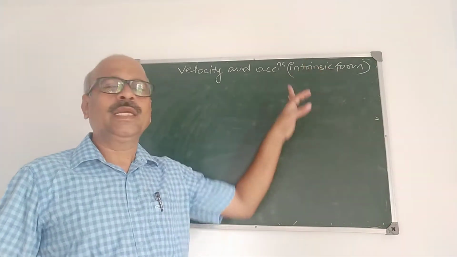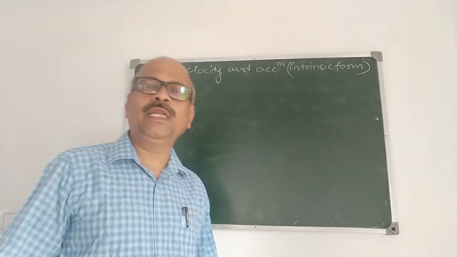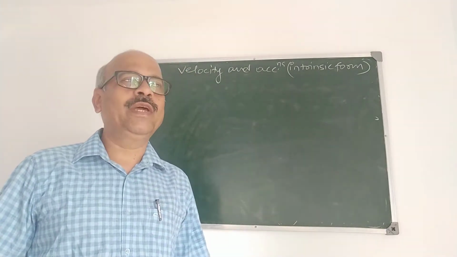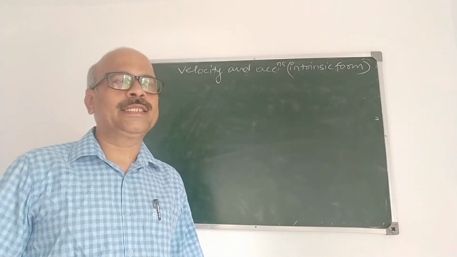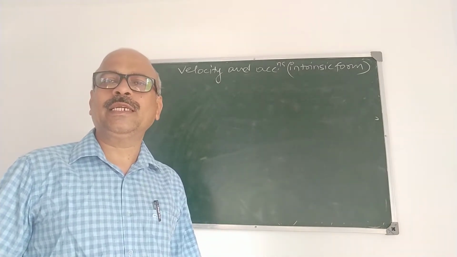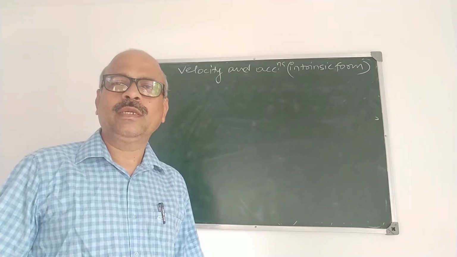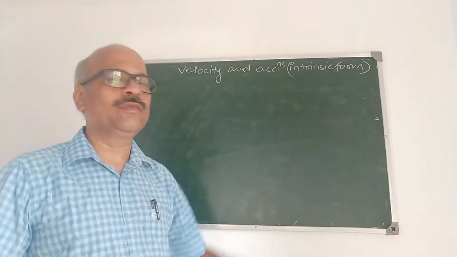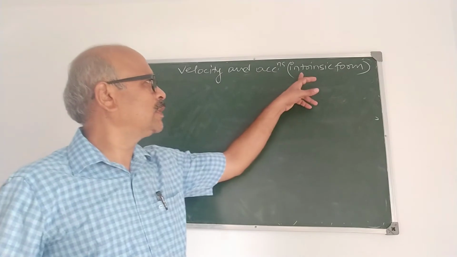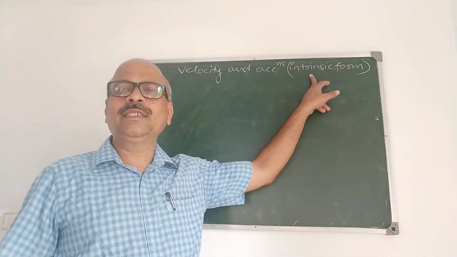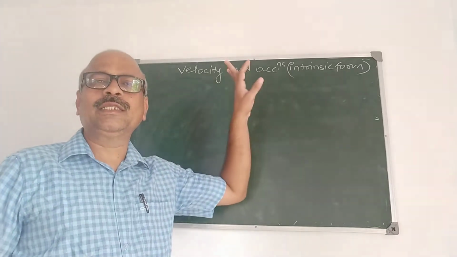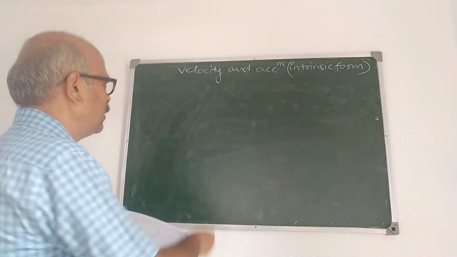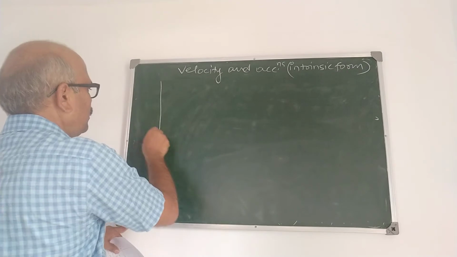Intrinsic form means the equation of the curve is given in terms of s and psi, where s is the length of the curve measured from a fixed point and psi is the angle made by the tangent at that point. You have studied what intrinsic form is. If the equation is expressed in terms of s and psi, it is intrinsic form. Now, velocity and acceleration in intrinsic form. First I explain this definition.